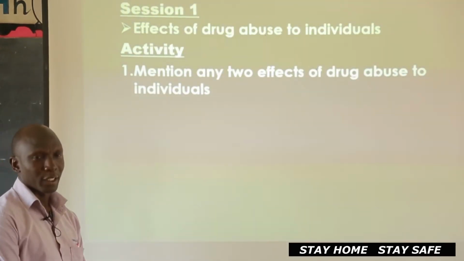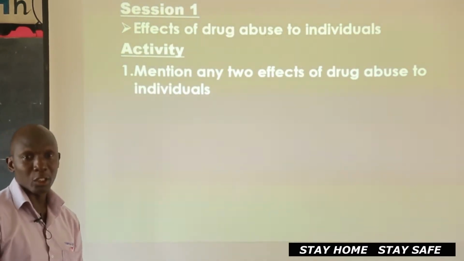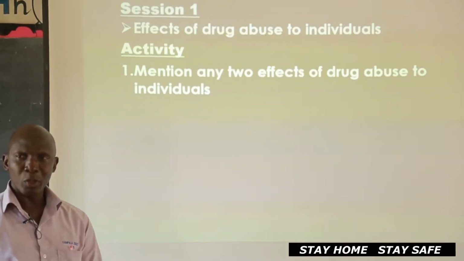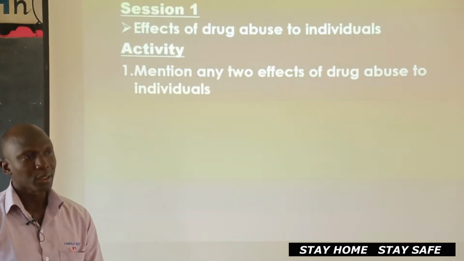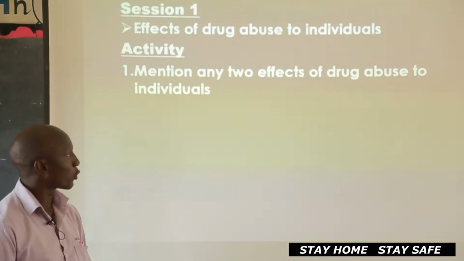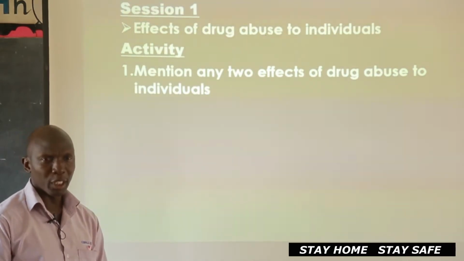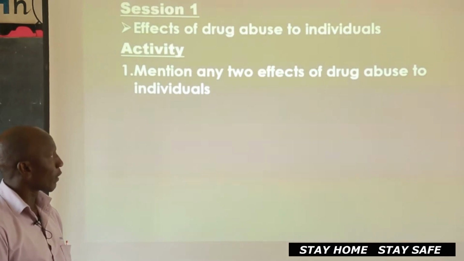So in our first session here, children, we are looking at the effects of drug abuse to an individual. And I want you to write down only 2 effects of those drugs we saw last time. Remember those drugs: cocaine, mirra, opium, hashish. Any 2 effects of those drugs to individuals. You could be having only some of them, you could be having more than 2. So what do we have here?